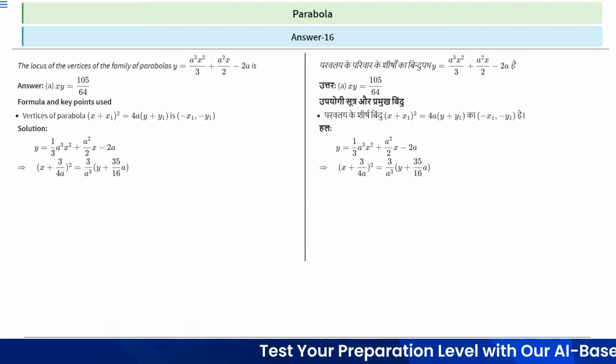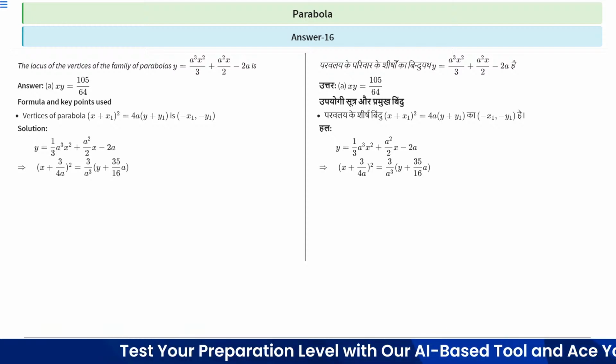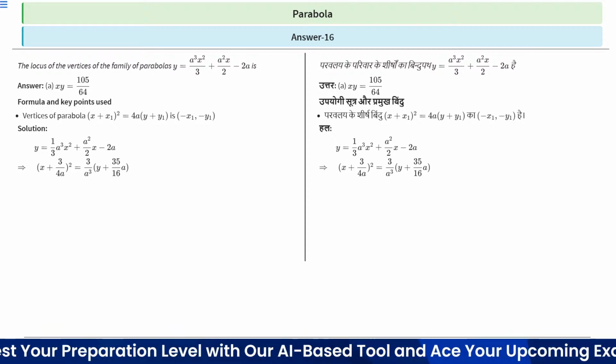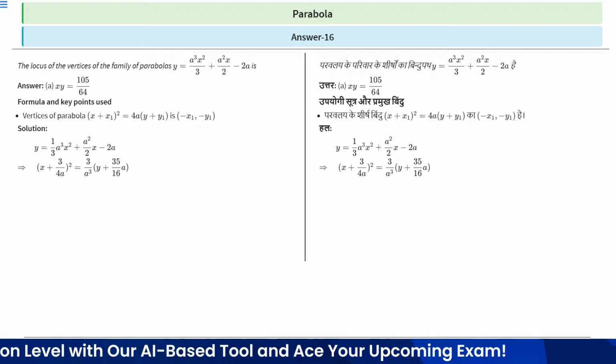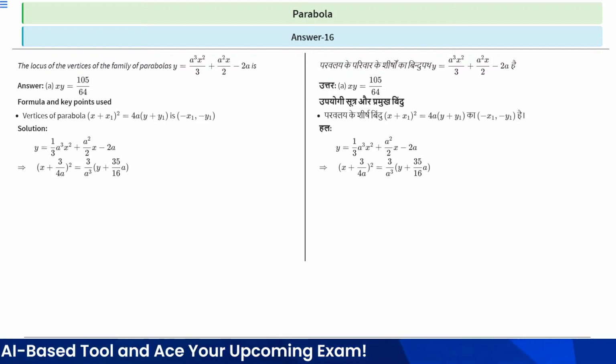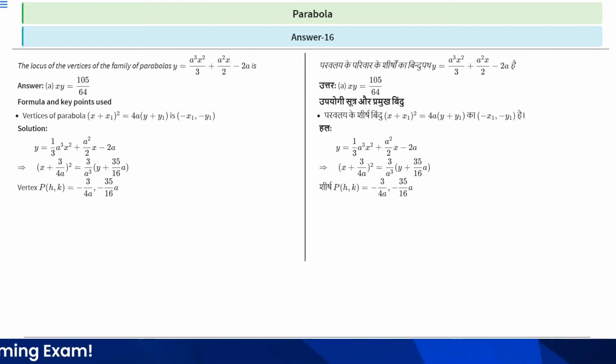When we convert this into standard form, we can write (x + 3/(4a))² = (3/a³)(y + 35/(16a)), right? So the vertex P(h, k) = (-3/(4a), -35/(16a)),